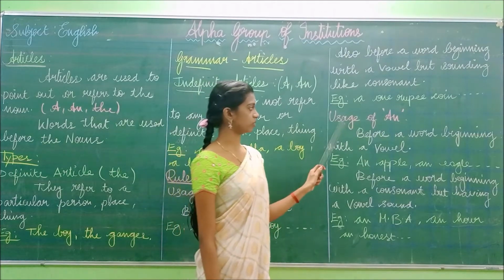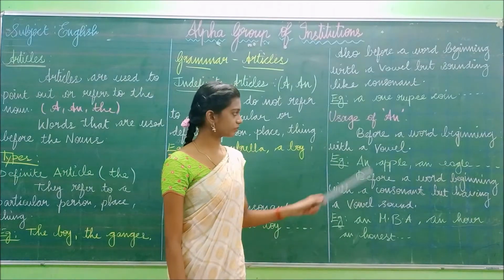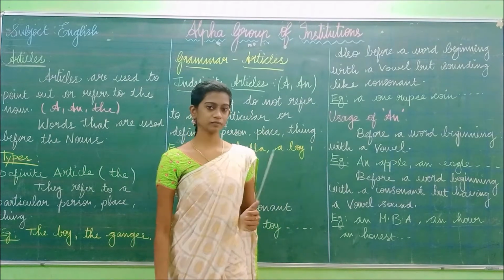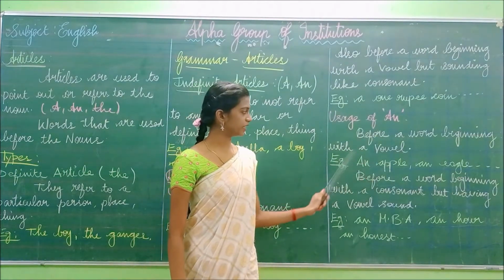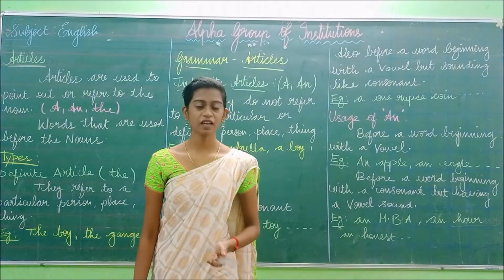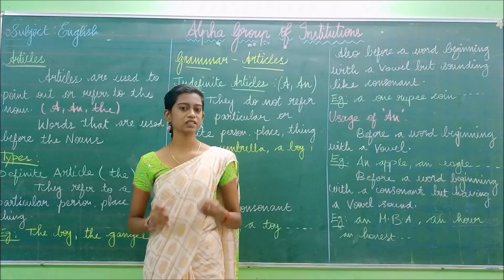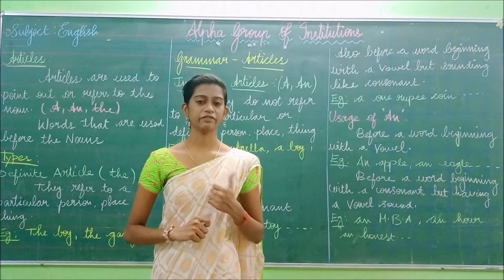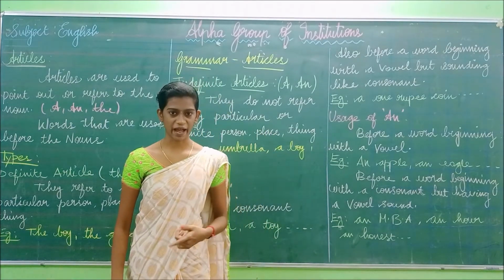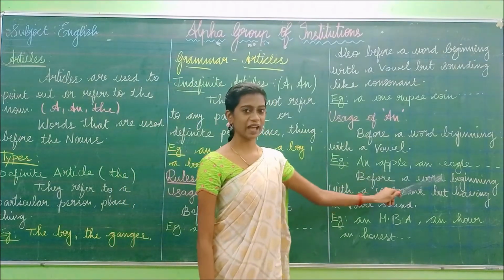Next we are going to see about the usage of an. Before a word beginning with a vowel. So where do we have to use an? Before the vowel, the word that starts with a vowel. Okay, so A, E, I, O, U. If the word starts with these 5 letters, we have to add an. Okay. So, an apple, an eagle.